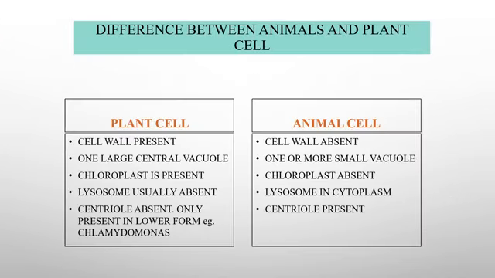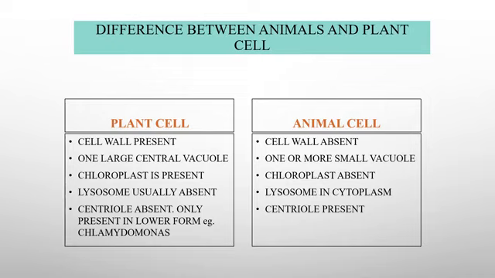Last topic of your chapter is difference between animal and plant cell. Now you can easily differentiate between animal and plant cell. In plant cell, there is a presence of cell wall, while in case of animal, there is absence of cell wall. In plant cell, there is one large central vacuole, while in animal, one or more small vacuoles. Chloroplast is present in plant cell, while in animal cell it is absent.